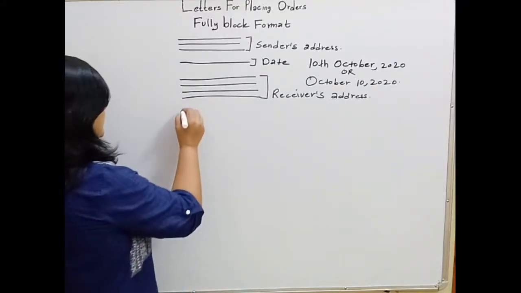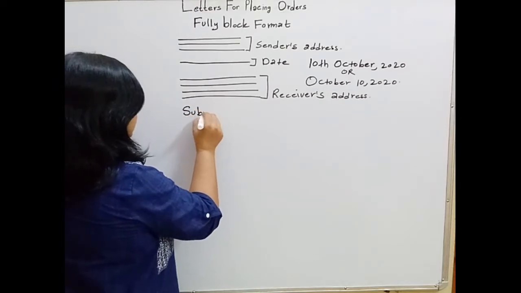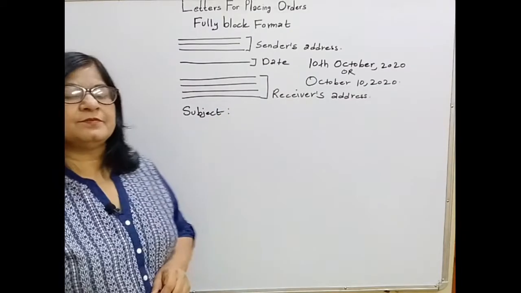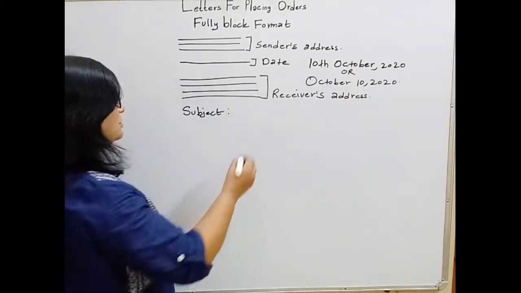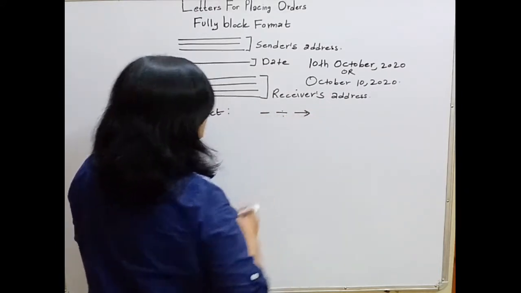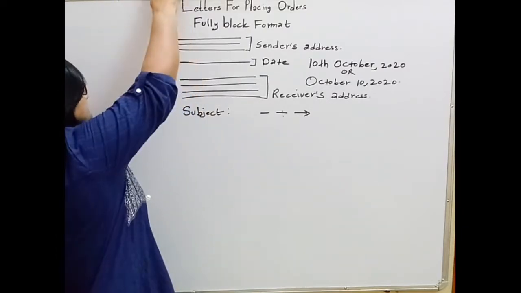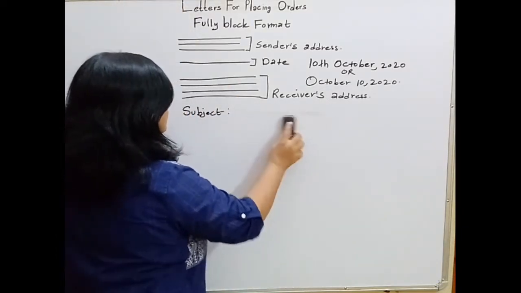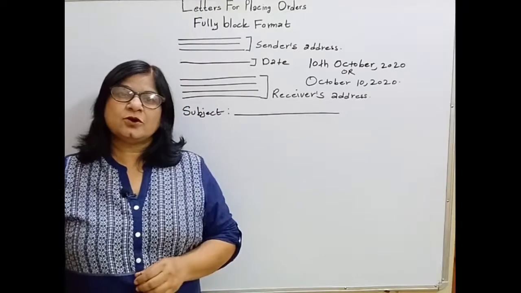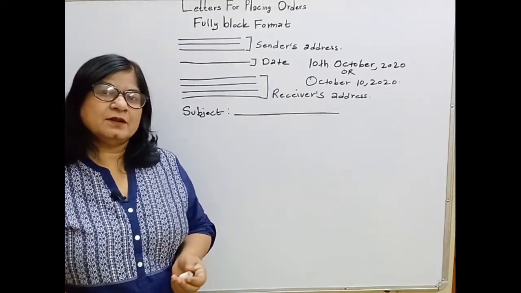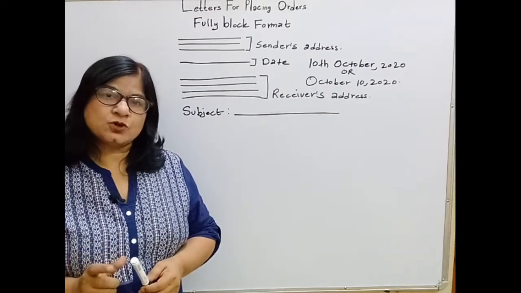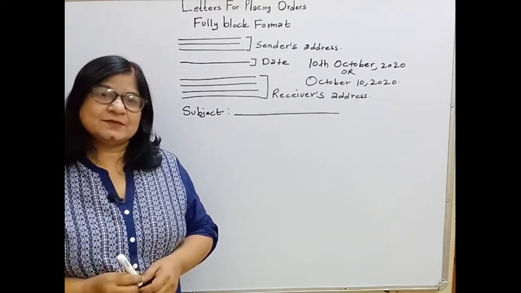And then we'll leave a line blank and we will write the subject. After writing the word subject, you have to put a colon. Do not put a dash or a division sign or an arrow. You have to put a colon. The subject will serve the purpose of the letter, or it will give the theme of the letter. And you have to write the subject short. Do not write a lengthy subject.